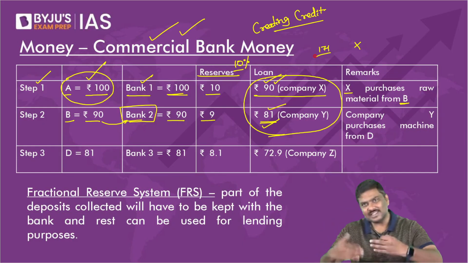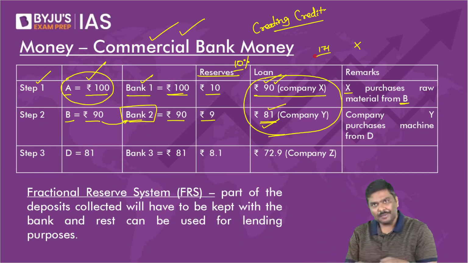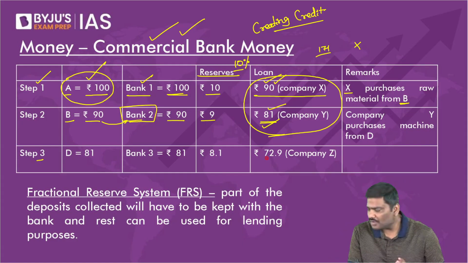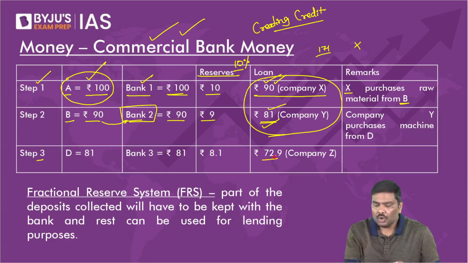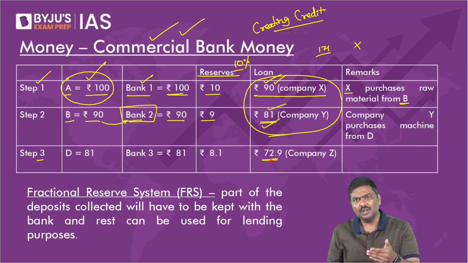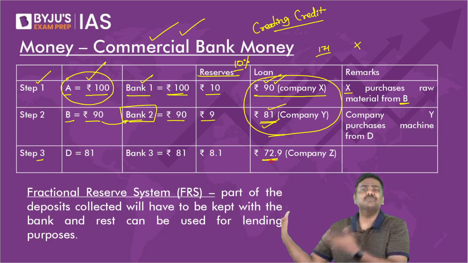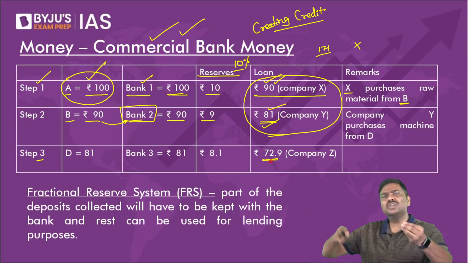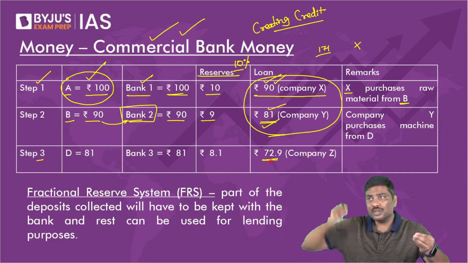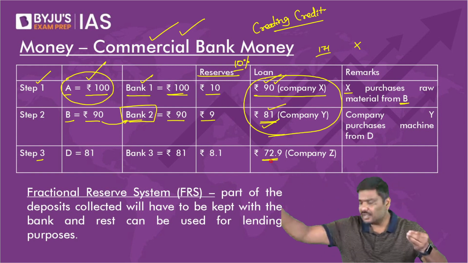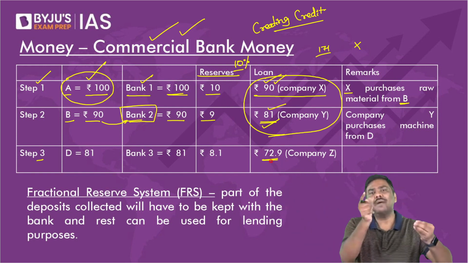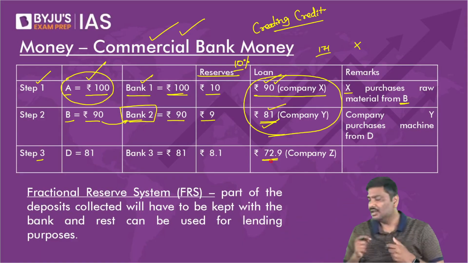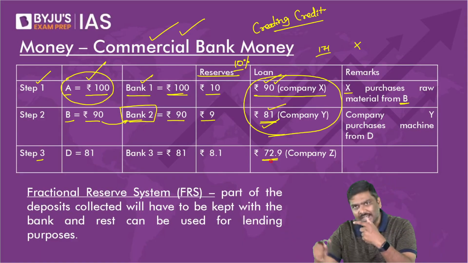And don't you think this system will continue? Let me know. Don't you think this system will continue? In the third step, I'll just round off, a loan of 73 rupees has been issued. Now company Z will use it for something else. Let's say they will use it to purchase a machine. So now the seller of the machine will receive the money and put it back in the bank. Now this bank will use the money to give a loan again. So this cycle will keep on continuing in the economy.